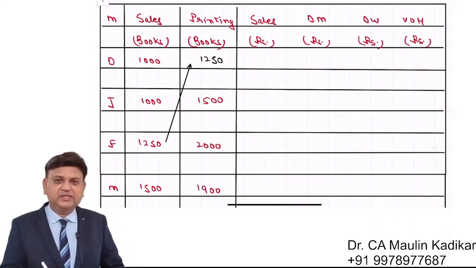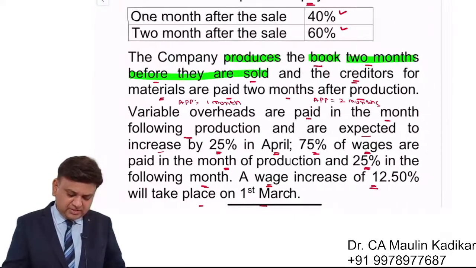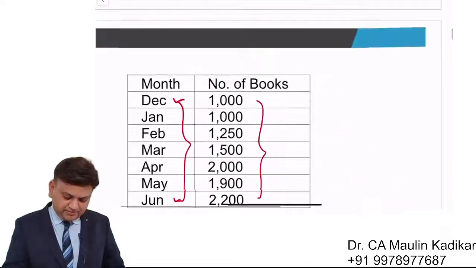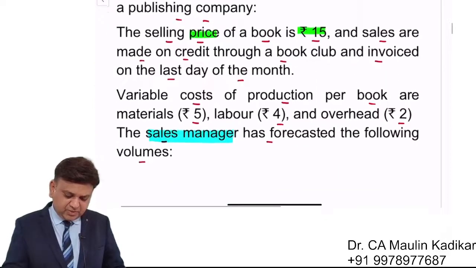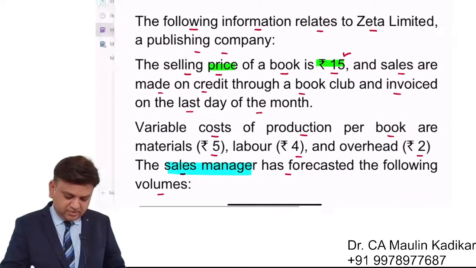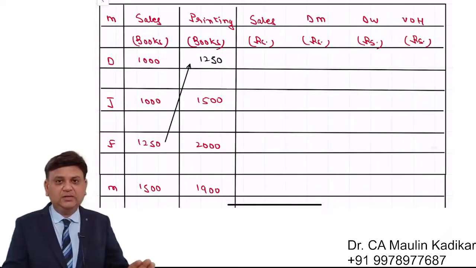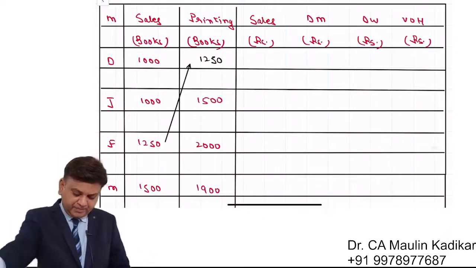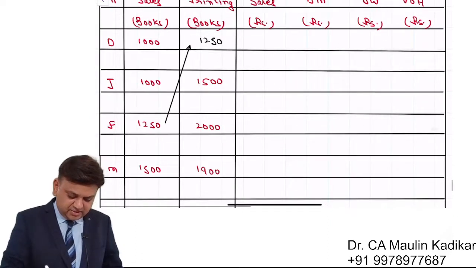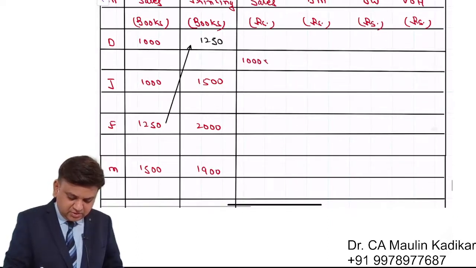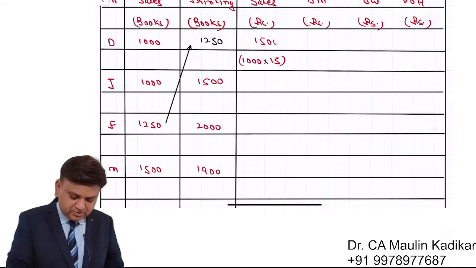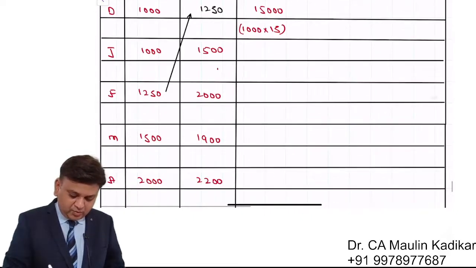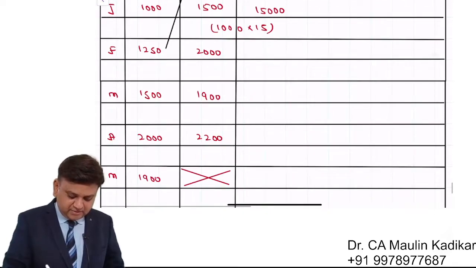As far as the sales value is concerned, the information is given to us directly in the question. The selling price is provided to us as 15. As I told you, we are not concerned about when we are going to receive the amount. That is the reason I will mention the answer like this. It is 1000 books into 15 rupees selling price. That comes to 15,000. Again 1000 books into 15 rupees selling price, that is 15,000 rupees.